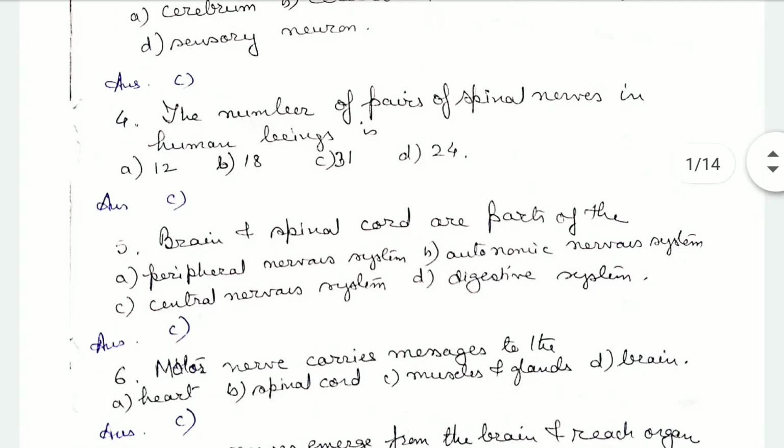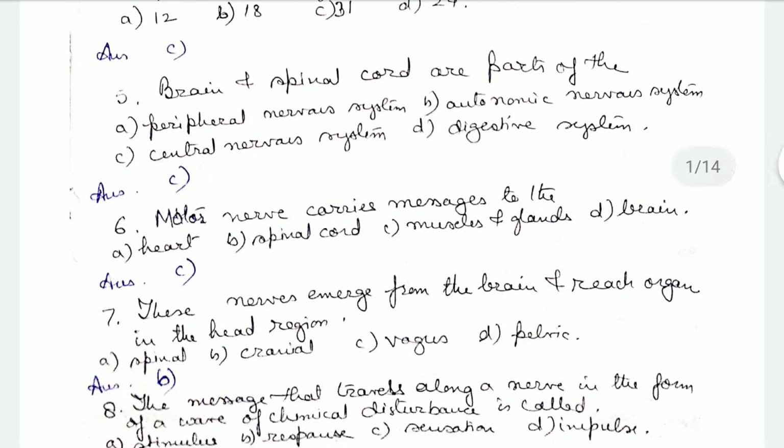It's 31. The brain and the spinal cord are parts of the peripheral nervous system, autonomic nervous system, central nervous system, or digestive system. They are the parts of the central nervous system, CNS. Motor nerve carries messages to the heart, spinal cord, muscles and glands, or brain. It carries the messages to the muscles and the glands.